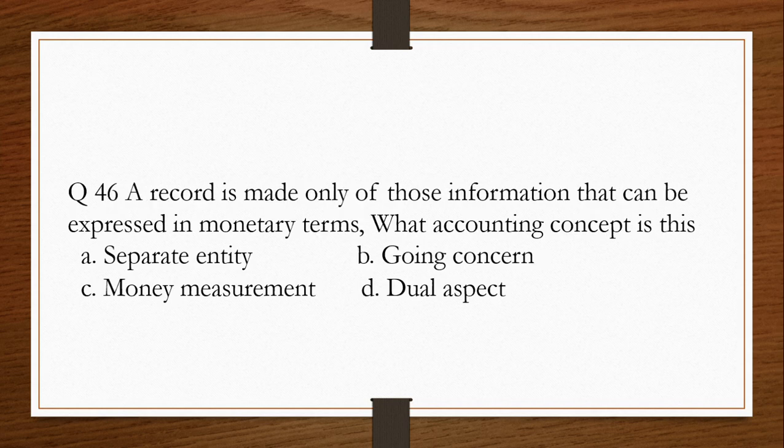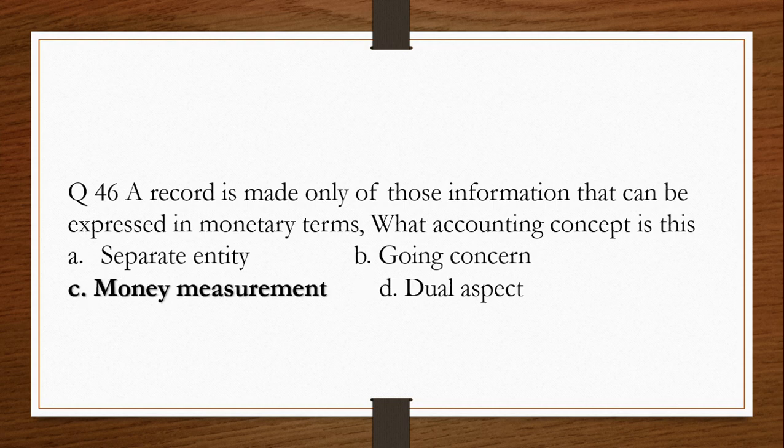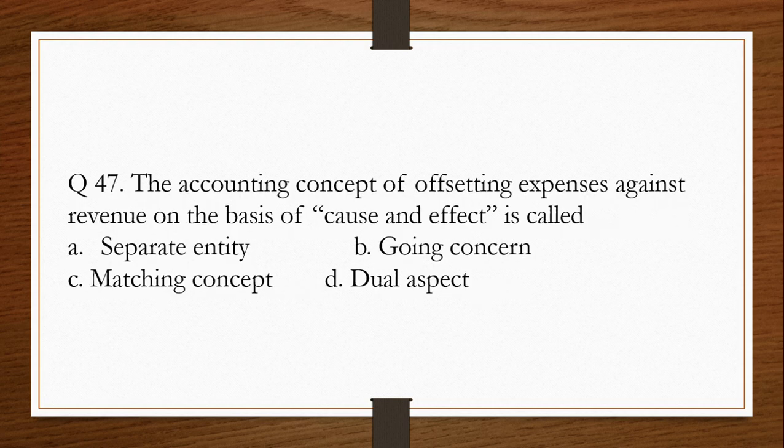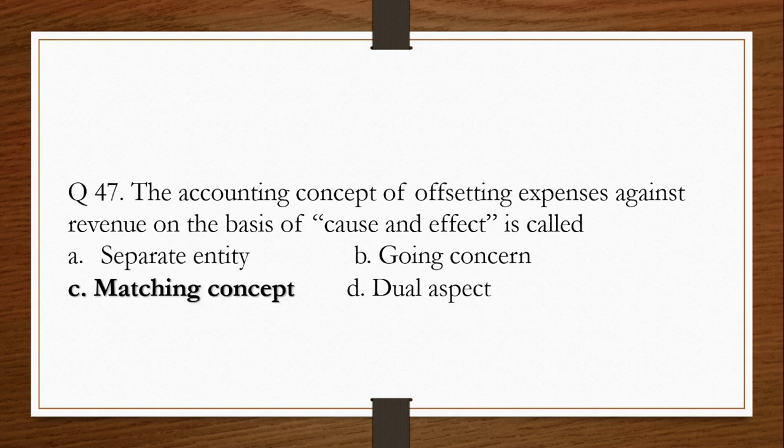Question number 46. A record is made only of those information that can be expressed in monetary terms. What accounting concept is this? A. Separate entity, B. Going concern, C. Money measurement, D. Dual aspect. The answer is money measurement. Question number 47. The accounting concept of offsetting expenses against revenue on the basis of cause and effect is called A. Separate entity, B. going concern, C. matching concept, D. dual aspect. The answer is matching concept.